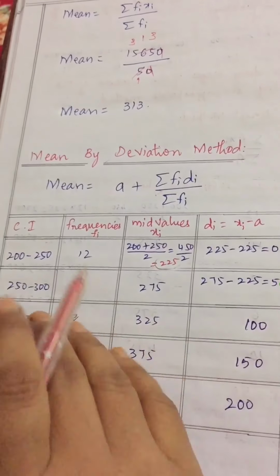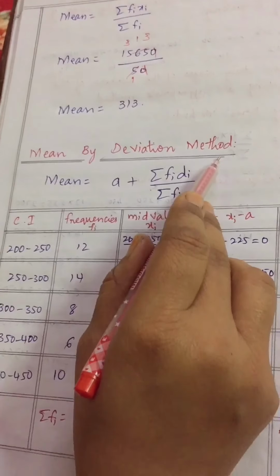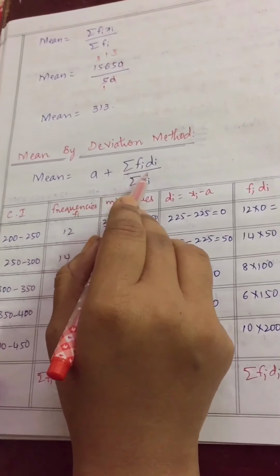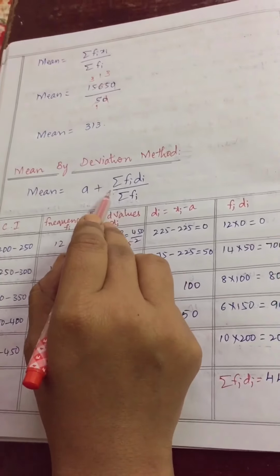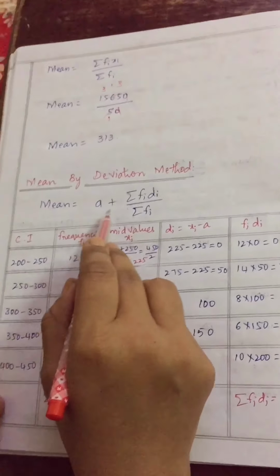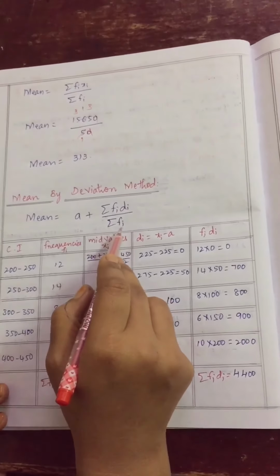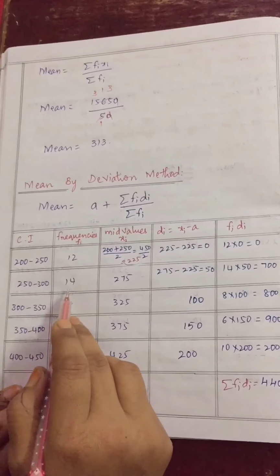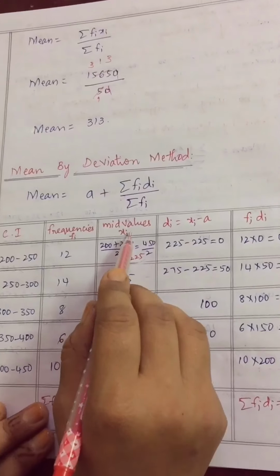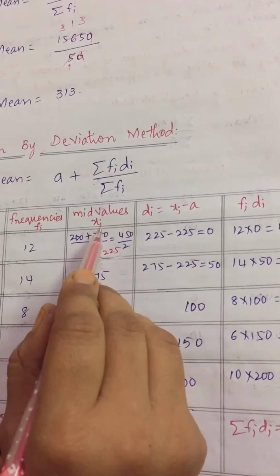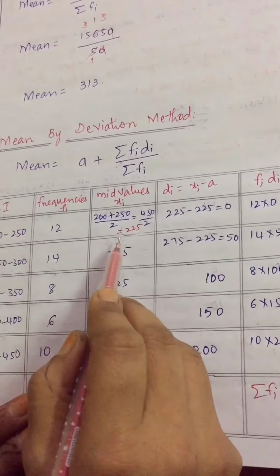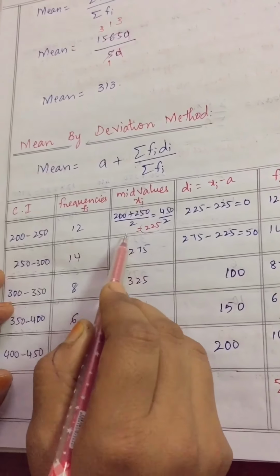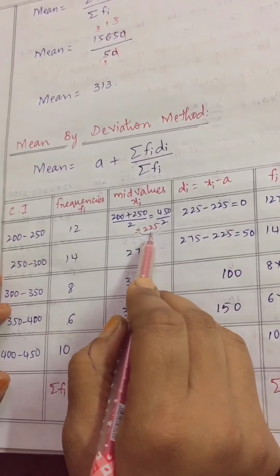Now let's see another method, mean by deviation method. What is the deviation method formula? Mean equals a plus sigma fi di by sigma fi, also you can say, a plus summation fi di by summation fi. He mentioned class interval and frequencies fi. I copied those. Again here also we need to find the mid values, which is denoted by xi. Already I told you how to find the mid values. Upper limit and lower limit we need to add and divide by 2, you will get the mid value.